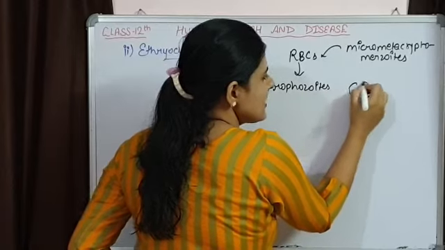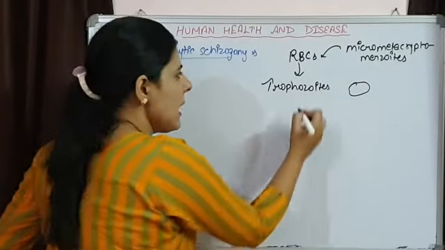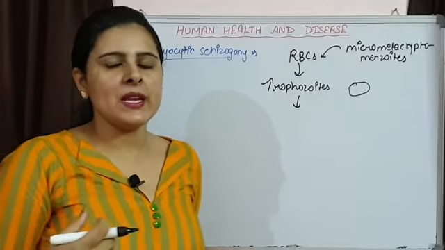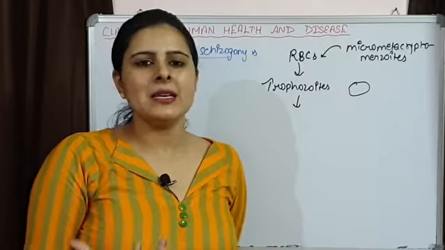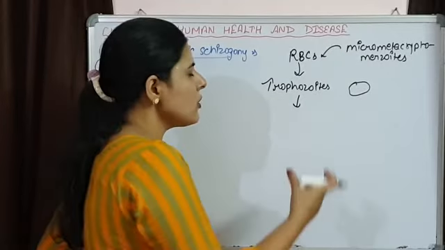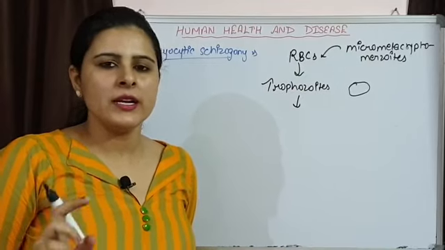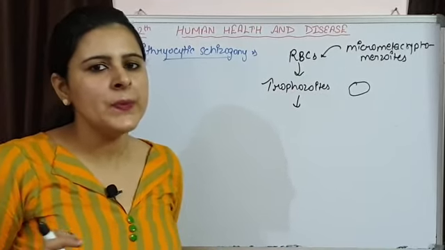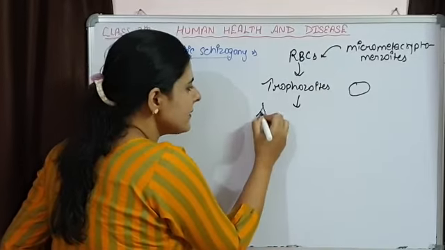So a rounded structure will be formed, and now they are known as trophozoites. Again, what is the ability of these parasites? To engulf more and more substances and to increase their size. So here also they are going to feed upon the cytoplasm of the RBCs, different components that are present in RBCs. And the next stage is the signet ring stage.